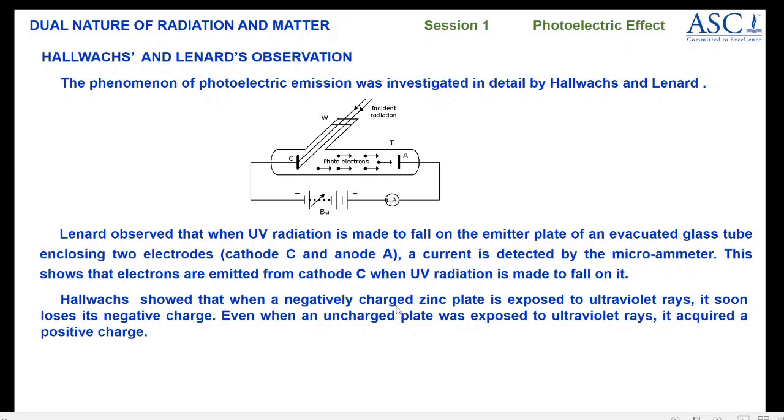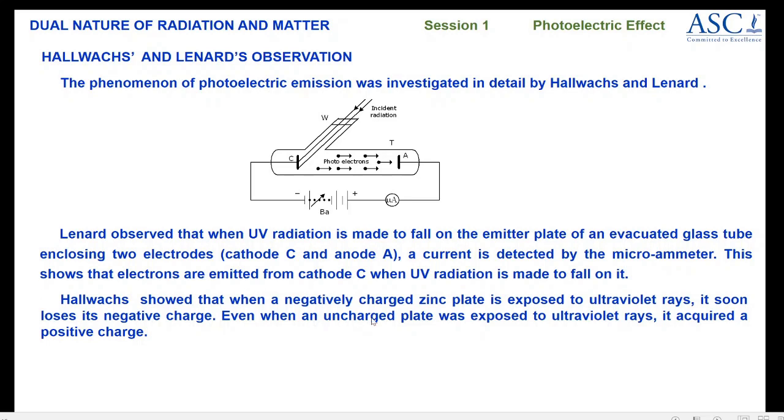When a negatively charged zinc plate is exposed to UV rays, it soon loses its negative charge. When we say it loses its negative charge, it means it is losing some of the electrons. So the first observation is, when a negatively charged zinc plate is exposed to UV rays, it loses its negative charge.